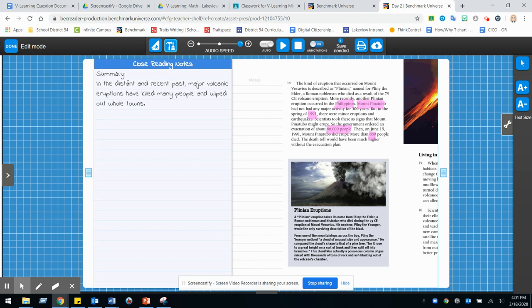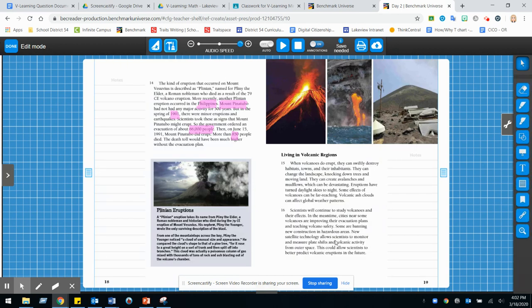He compared the cloud's shape to that of a pine tree, for it rose to a great height on a sort of trunk that split into two branches. This cloud was actually a poisonous column of gas mixed with thousands of tons of rock and ash blasting out of the volcano's chamber. So, some interesting information that does connect with our text that we just read.